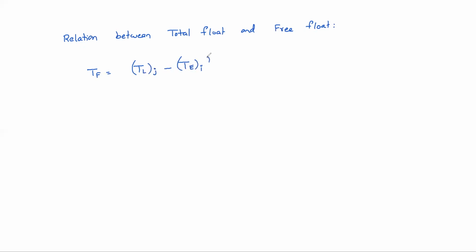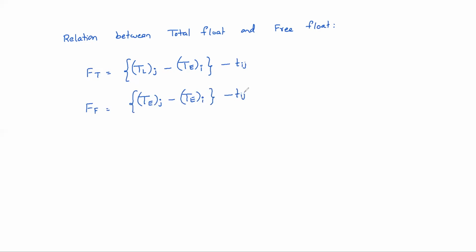This is the maximum available time if the activity is finished by as latest and started by earliest, minus Tij. This is the total float, FT. Then free float is Te of j minus Te of I minus Tij, right?